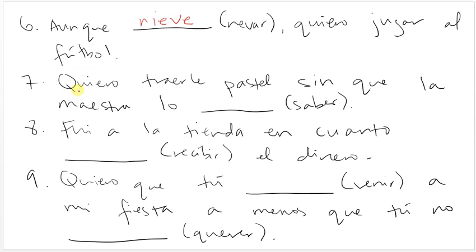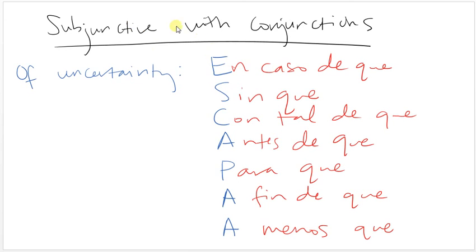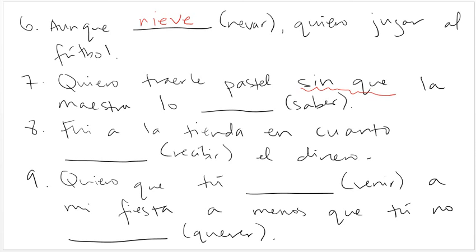Okay, quiero traerle pastel sin que la maestra lo saber. I want to bring a dessert or a cake without the teacher knowing it. So sin que is a conjunction of uncertainty, and I always use the subjunctive with these no matter what, which means I have to use the subjunctive for saber, which is sepa. I want to bring a cake without the professor knowing it or without the teacher knowing it.